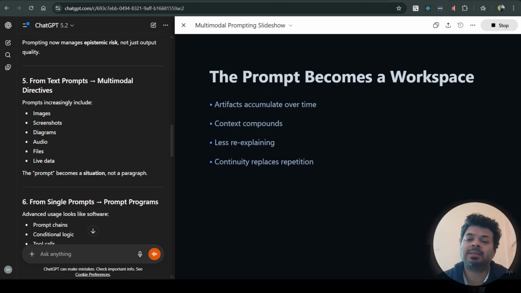The prompt becomes itself a workspace. Artifacts accumulate over time, so context compounds and less re-explaining is needed. Continuity replaces repetition in terms of input.